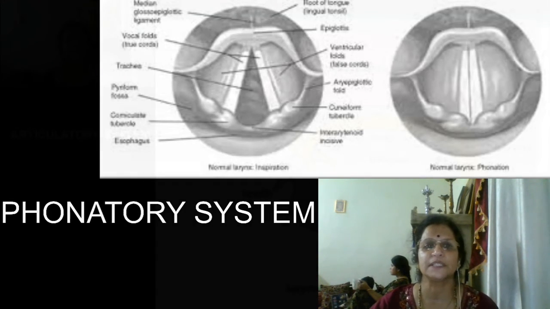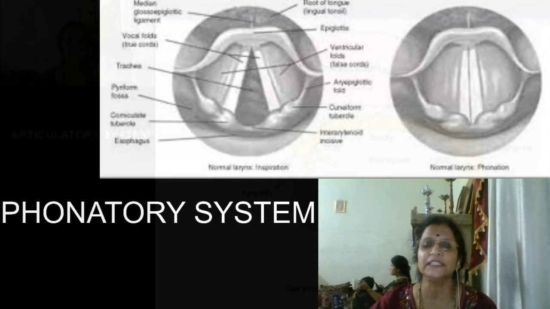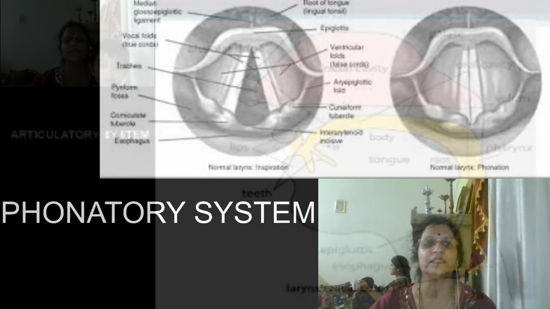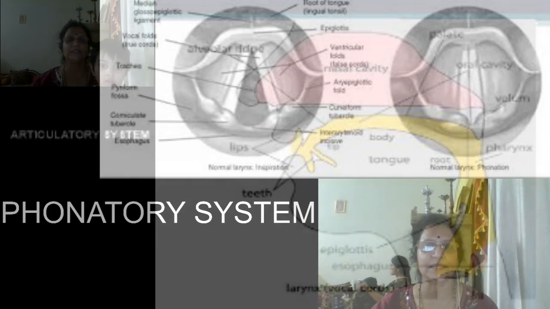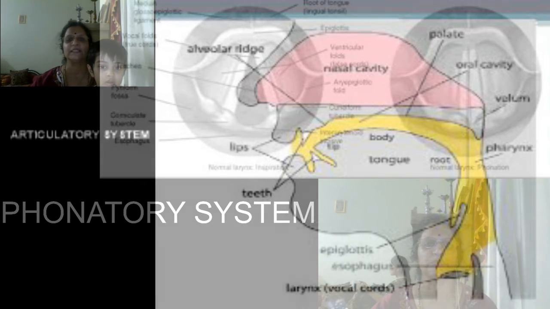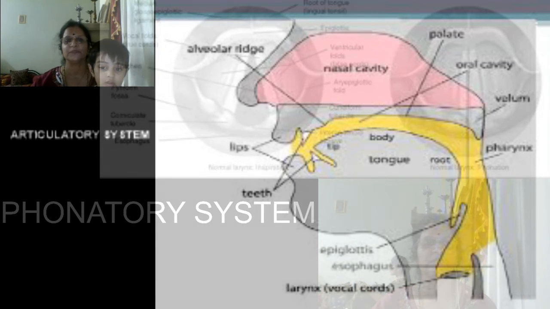So if the glottis is closed, this is what happens when you are eating or drinking, so that the food particle or water droplet could not enter into it. The glottis is open very wide, and the voiceless sounds are produced because the air can pass through it very freely. Sometimes an intermediate position between these two diagrams is observed, where the vocal cords are loosely separated. When the air coming from the lungs has to put some pressure on the vocal cords, the two vocal cords vibrate, thereby producing the voiced sounds. So through this diagram we learned that in the first diagram the voiceless sounds are produced. In the second diagram, no sound is produced, and an intermediate position will produce the voiced sound.